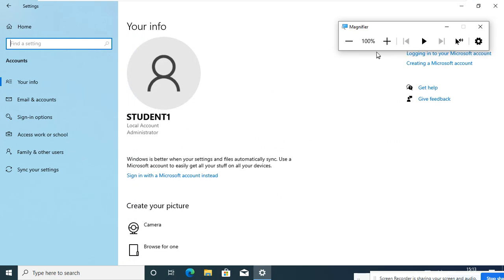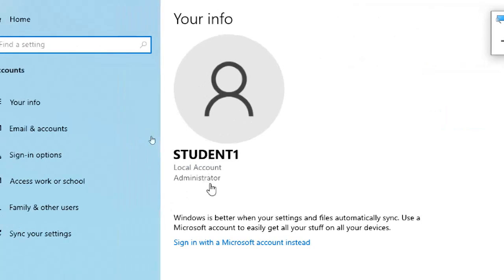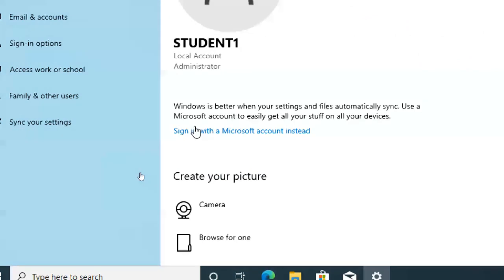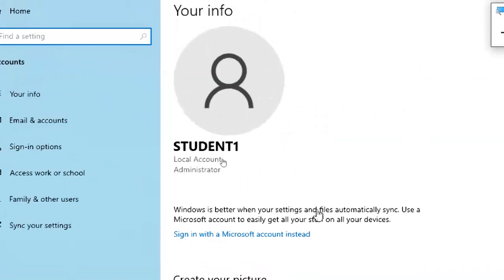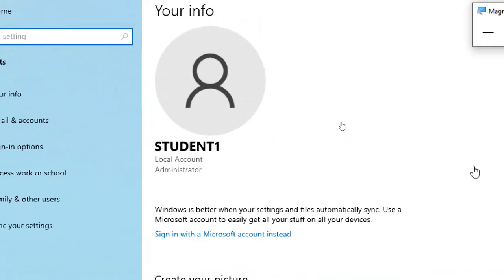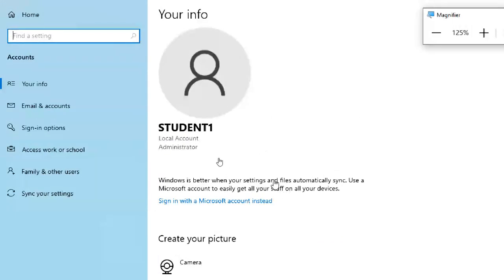So student one, local account, administrator. See here, it is a Microsoft account option is also showing. If you want to add a Microsoft account to this one, then also we can add it. But can you see, student one is my account, first account, local account and administrator. The first user of the Windows operating system, on the client side, the first account automatically becomes administrator. If you add a new account, the account becomes a standard account. The second account is a standard account.